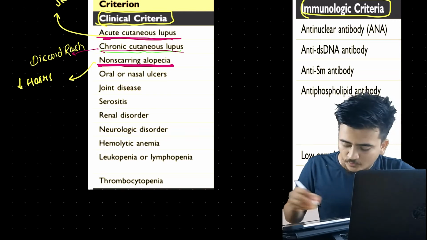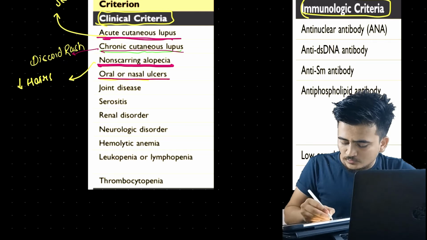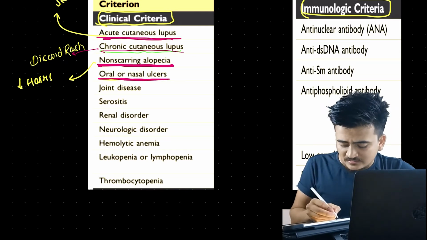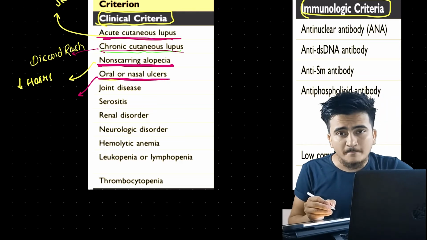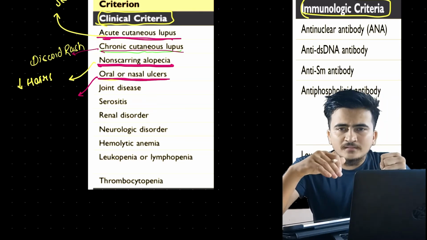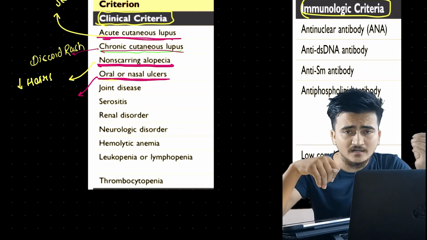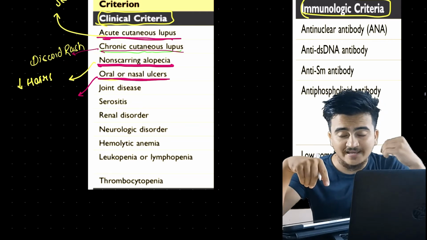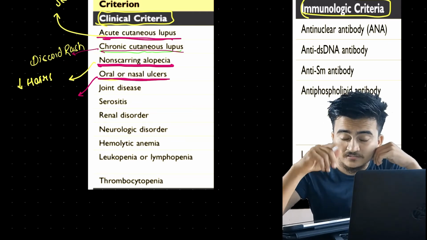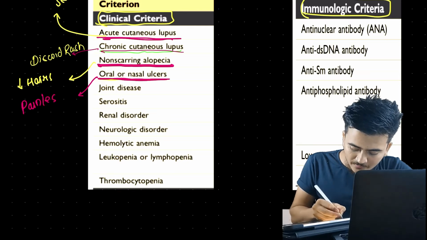Now similarly, we have oral or nasal ulcers. What are these oral and nasal ulcers? In daily life, ulcers are so painful, but the ulcers that we find in this condition in SLE have a characteristic feature: they are painless.